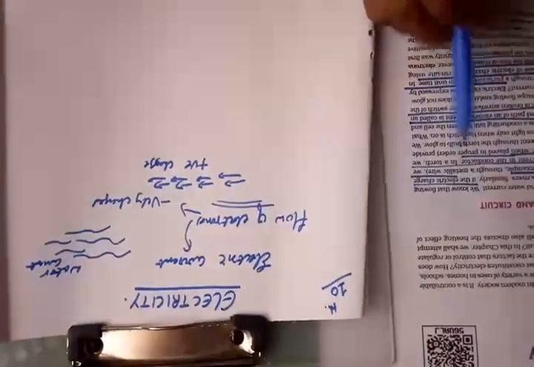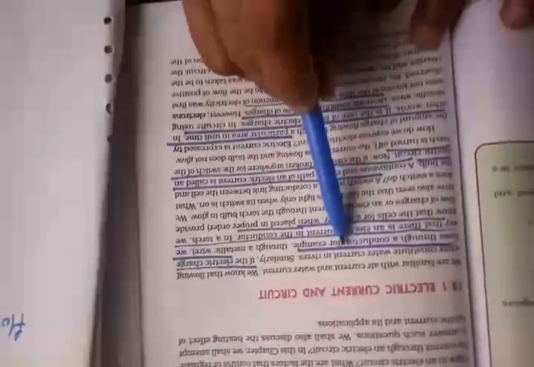So in your textbook, I told you page 93, you can see that flowing of water constitutes water current. Like that, the electrical charges I have told you. Electrical charges basically means the flow of electrons. The flow of electrons will give rise to the electric current, and the direction of electric current is opposite to the direction of electrons. Opposite to the direction of electrons means where the flow of positive charges is there, that is said to be the direction of flow of current.